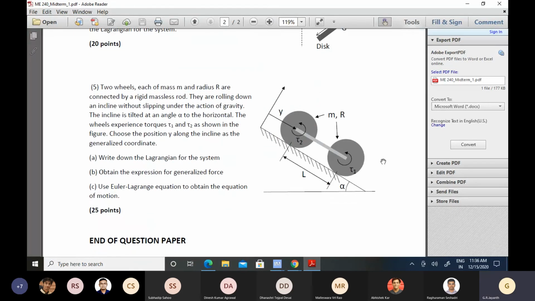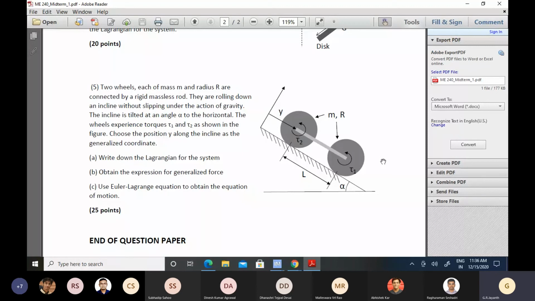So two wheels, each of mass m and radius r, are connected by a rigid massless rod. They are rolling down without slipping. The incline is tilted at an angle alpha. The only difference is that the wheels experience torques tau 1 and tau 2. Choose y as the position along the incline. Write down the Lagrangian, obtain the generalized forces, and use the Euler-Lagrange equations.